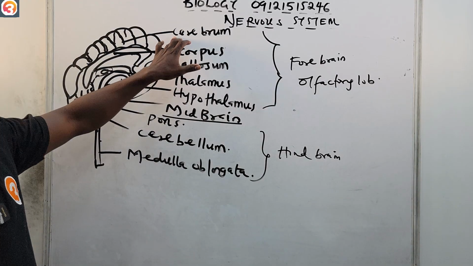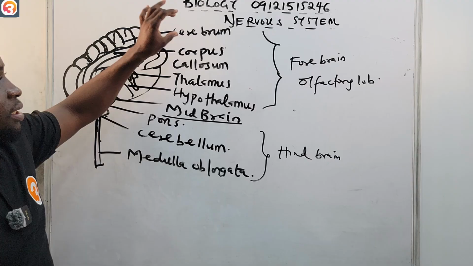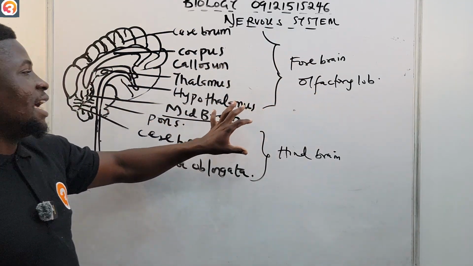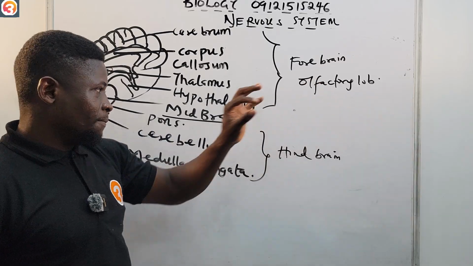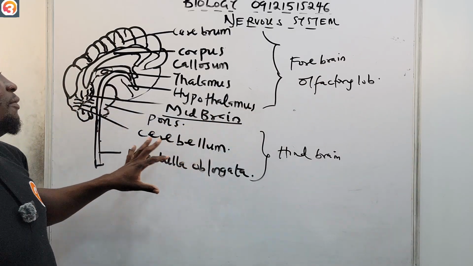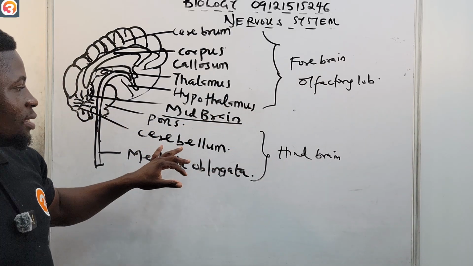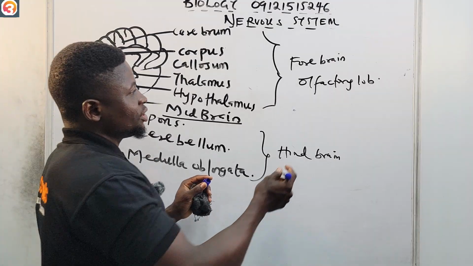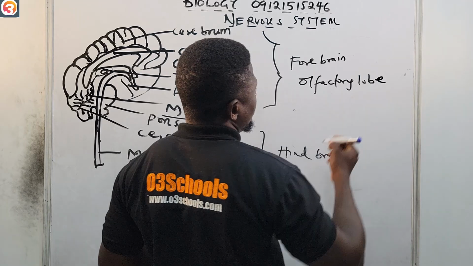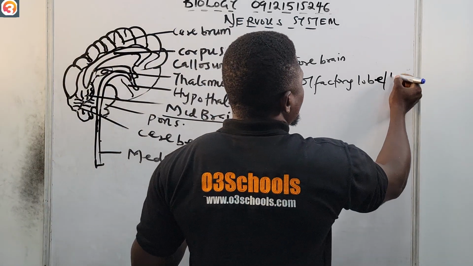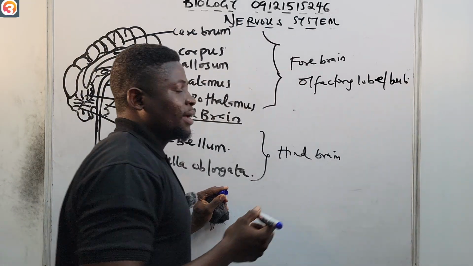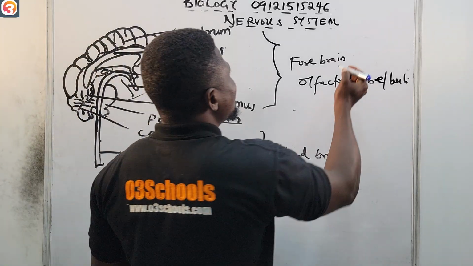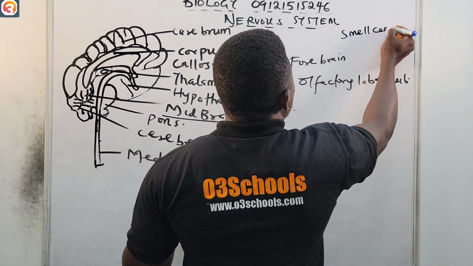The cerebrum is part of the forebrain. The corpus callosum is part of the forebrain. The thalamus is part of the forebrain. The hypothalamus is part of the forebrain. Then they have the midbrain, and the hindbrain, which comprises the pons, cerebellum, and medulla oblongata. Now, the olfactory lobe or bulb, you can call it the olfactory lobe or bulb. It's the brain smell center. Call it the smell center.